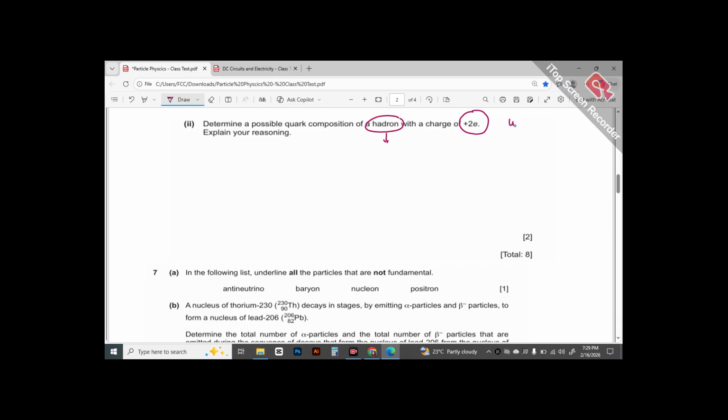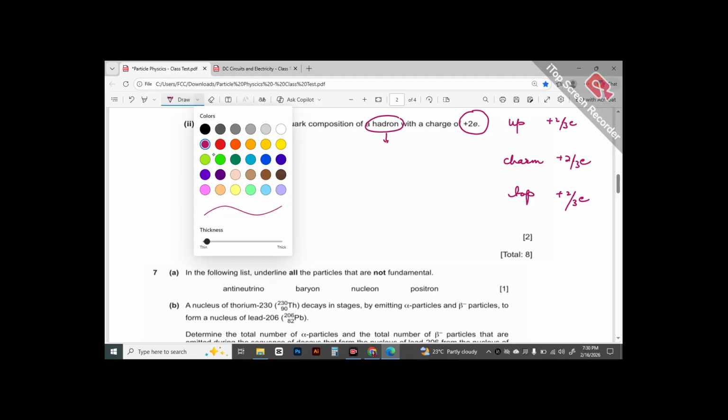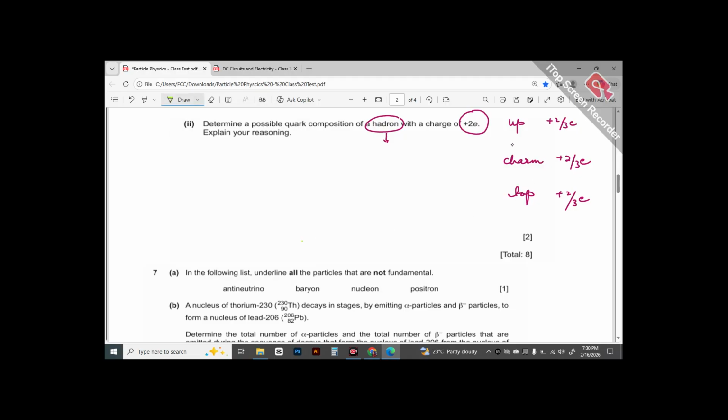We know that we have up quark with +2/3 charge. The same is the case with charm and top. They also have charge equivalent to this. And then we have down quark, -1/3e.